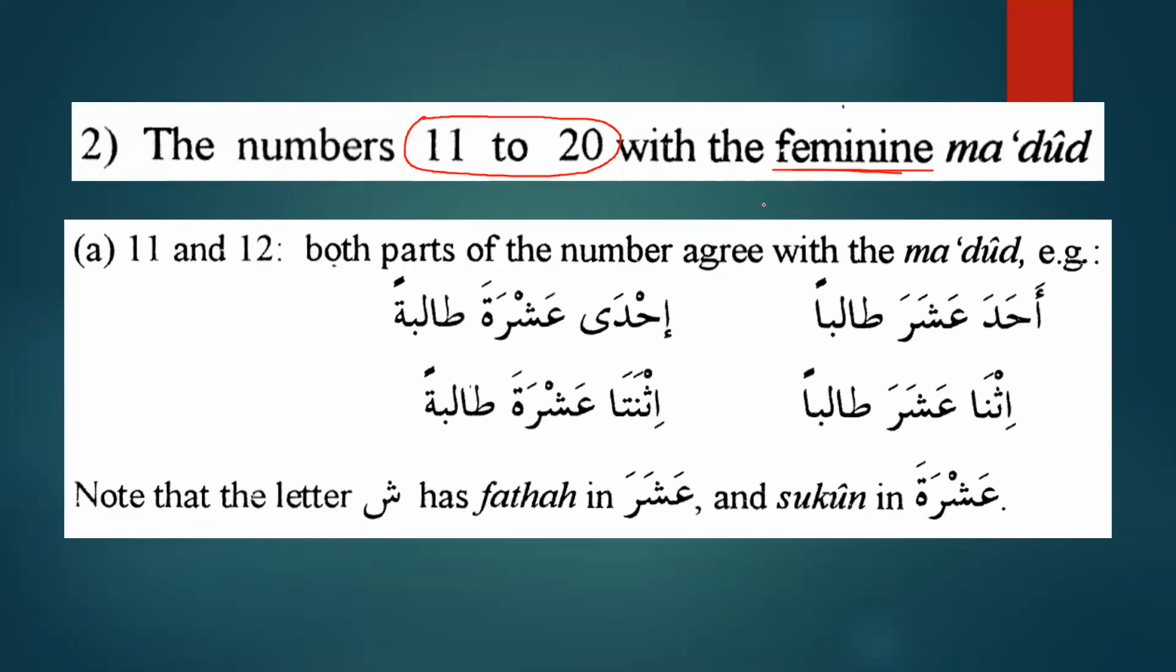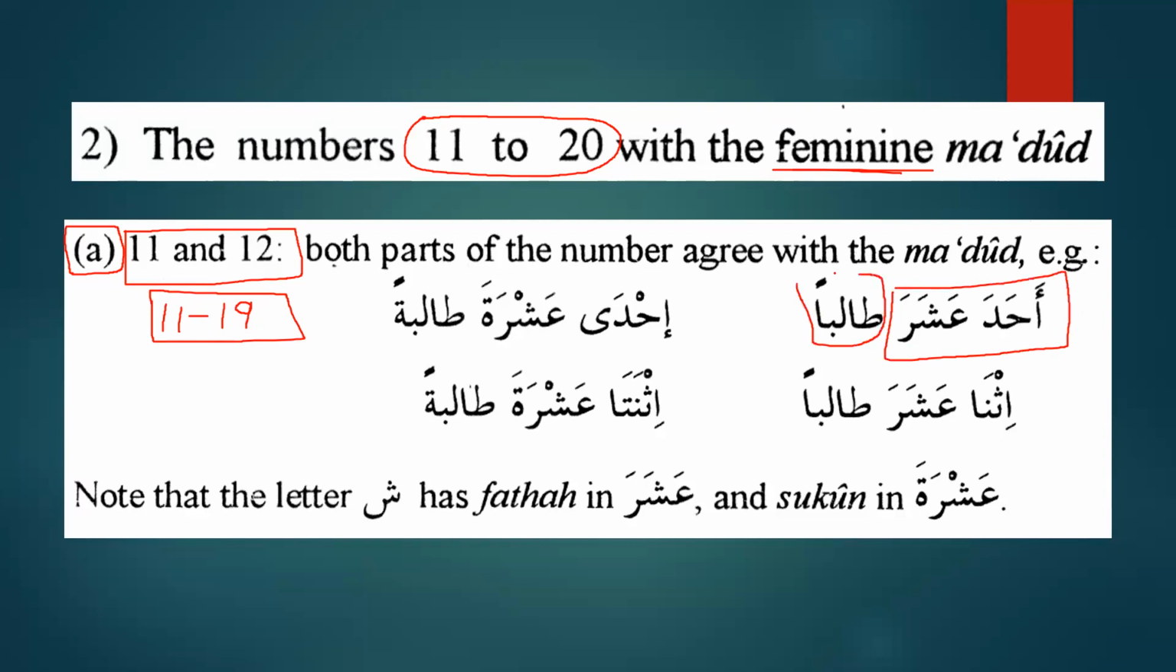So when we talk about the categories that we have learned, the first category is A, which is numbers from 11 to 12. And for numbers from 11 to 12, as we know, both parts of the number agree with the ma'dud. You know that the numbers from 11 to 19, sorry, are compound numbers. What does that mean, they're compound numbers? That means the first two parts will be considered as 1, and the ma'dud will be considered as 1.